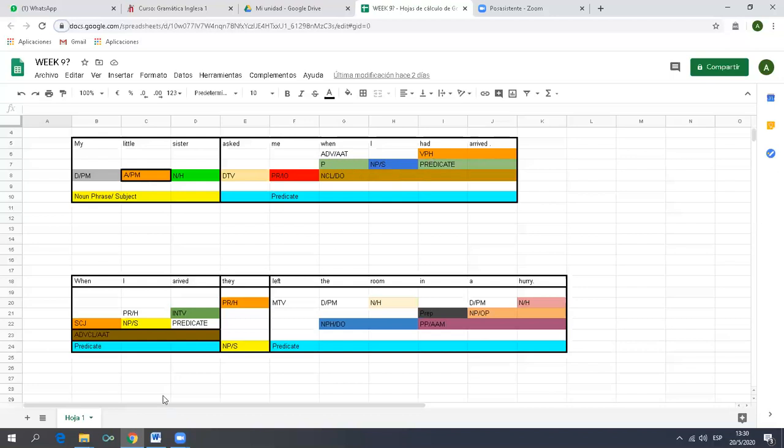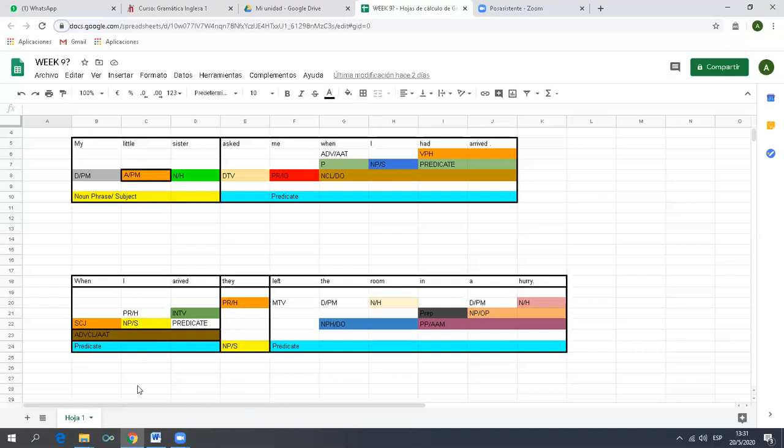In the second example, we have the subject they, the rest is the predicate, and you have an adverbial clause, adverbial adjunct of time at the beginning. That is also important, okay? Adjuncts may appear at the beginning or at the end of a sentence, or even in the middle, okay? You may have more than one, and you may have, as in this case, let's look at this.